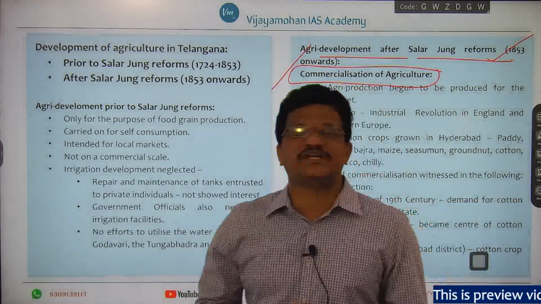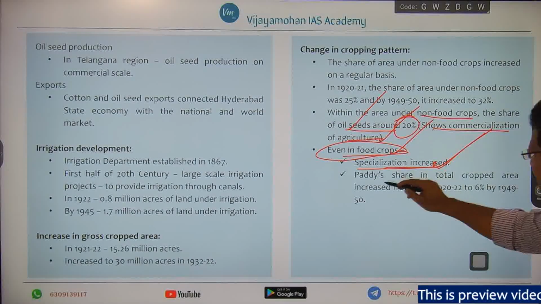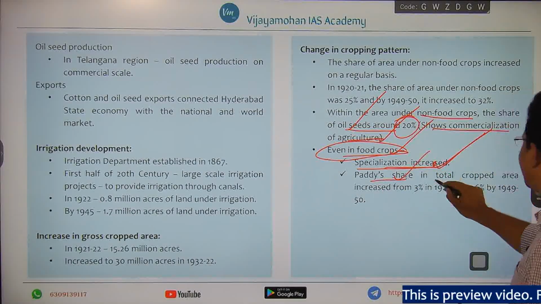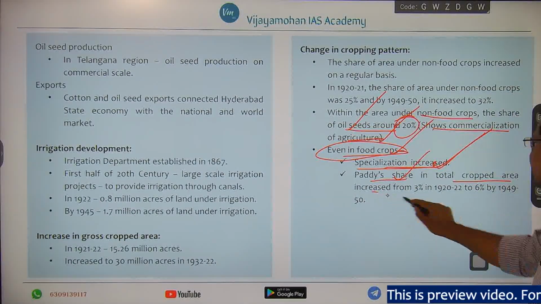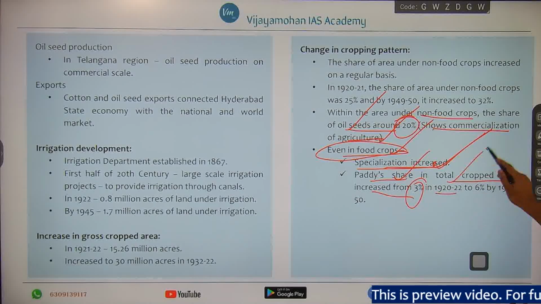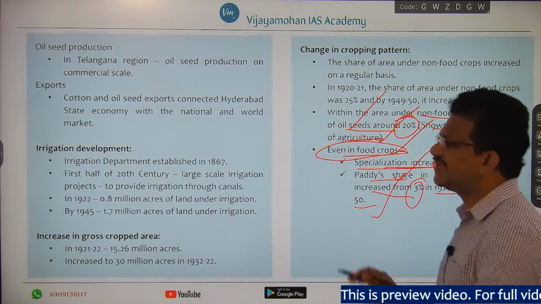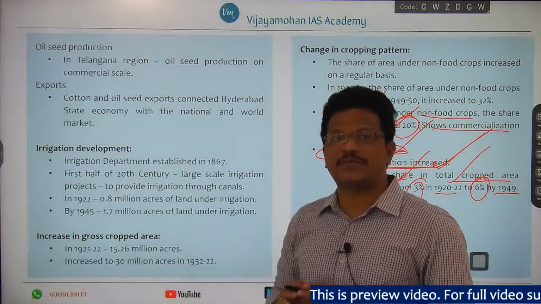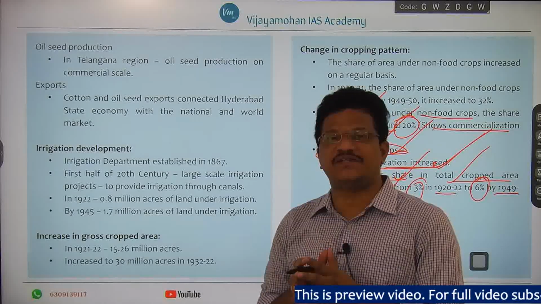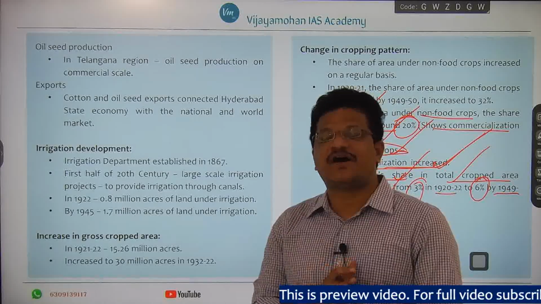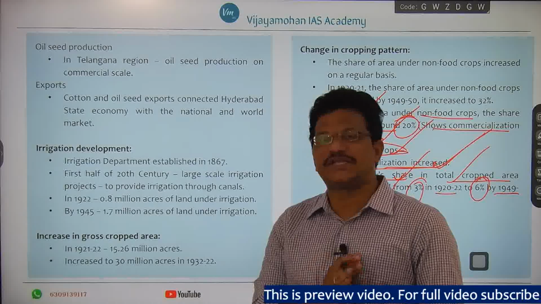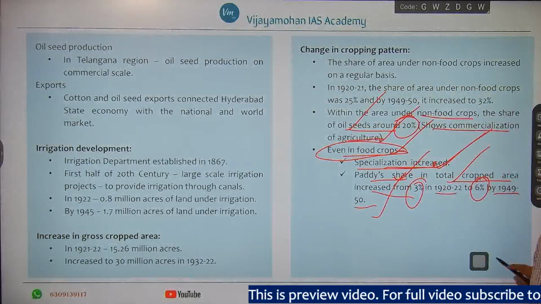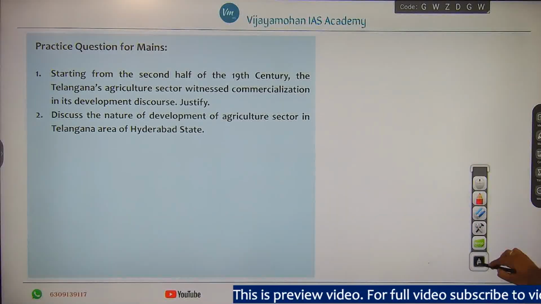For example, paddy's share in total cropped area increased from 3% in 1920-22 to 6% by 1949-50. So these are the developments you can observe in agriculture after the Salarjung reforms in the Telangana area, right.